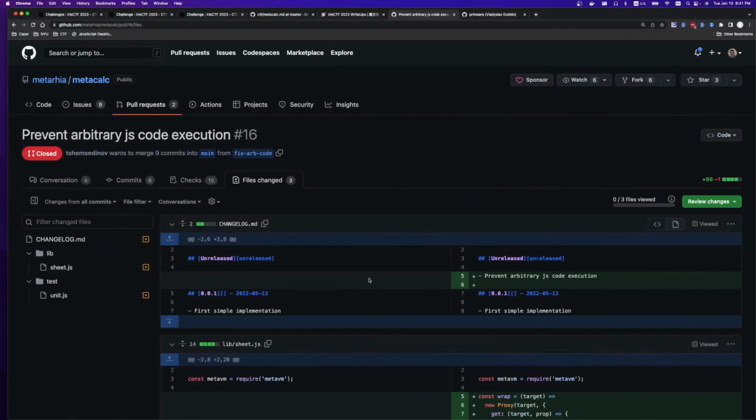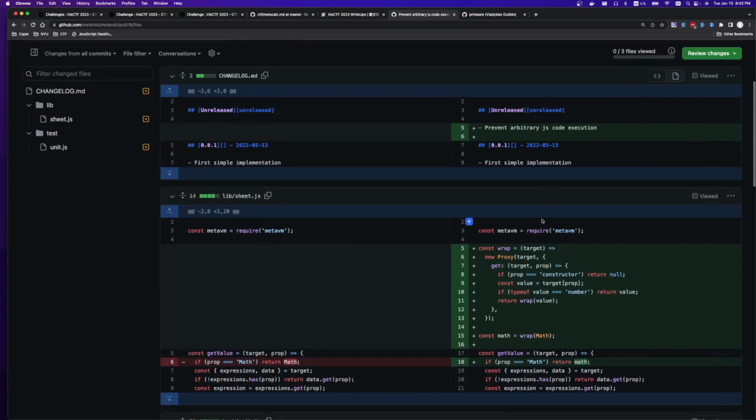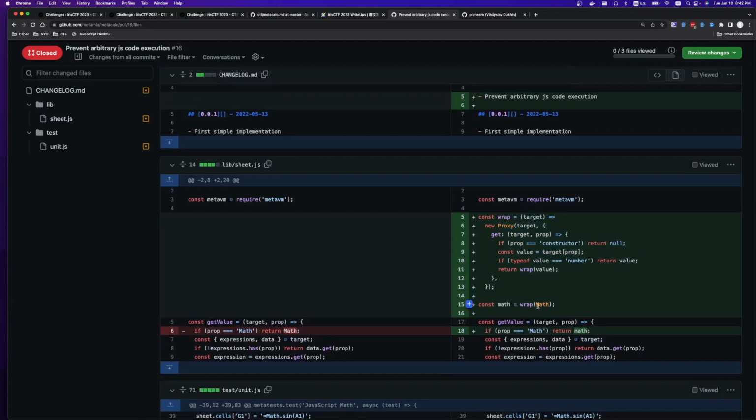I assume this bug will probably get a CVE, so there was this fix, and then I assume the new fix should also get a CVE because it's also code execution, but we'll see. So the original fix that didn't fully fix it was this. The real author of the package added this wrapping thing so that... sorry, let me back up. So again, it is a virtual machine, and ideally we can't escape from it.